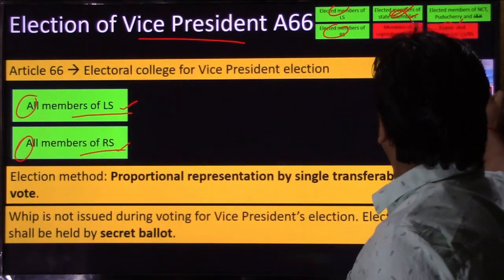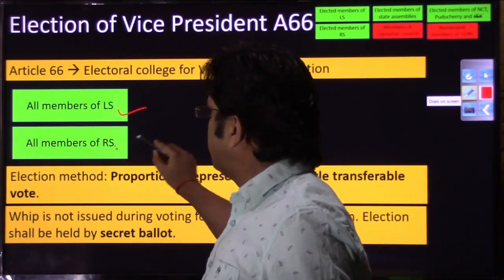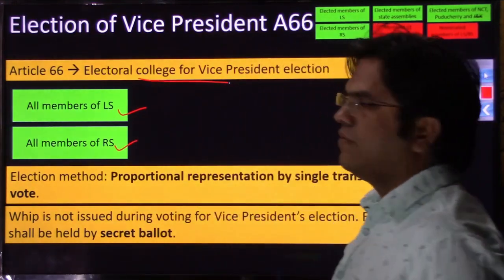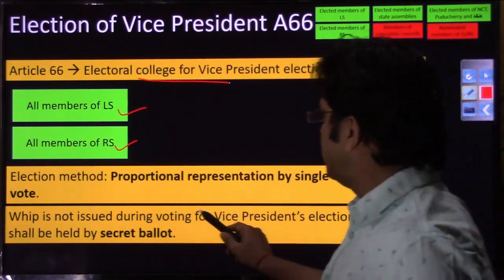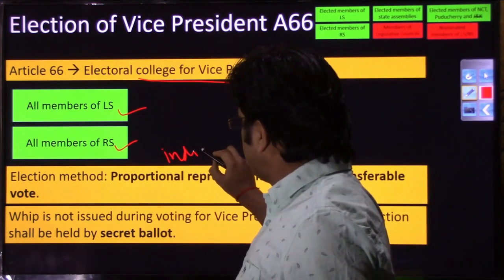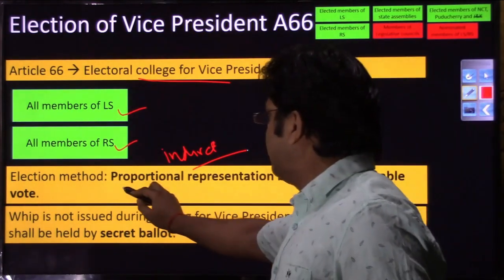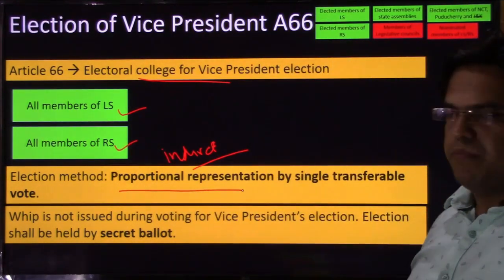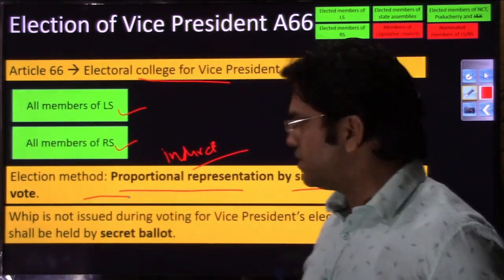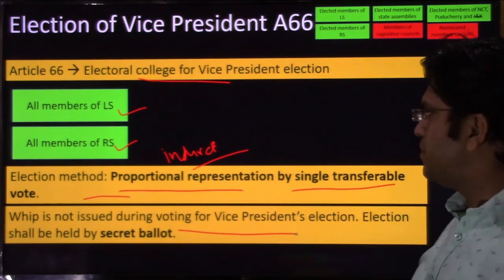So the settled point is that all members of Lok Sabha and all members of Rajya Sabha will participate in the electoral college for the vice president. The method of election will remain the same. The method of election will be indirect, as was the case for president, and the method will remain proportional representation by single transferable vote. So same method. Whip again is not issued during the vice presidential election. This was the same case in presidential election.